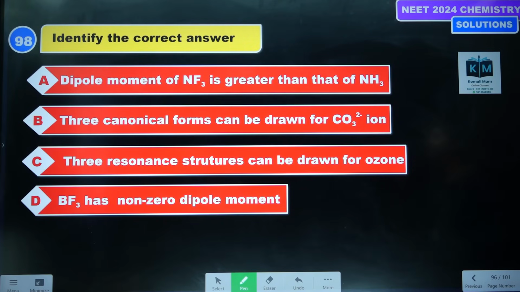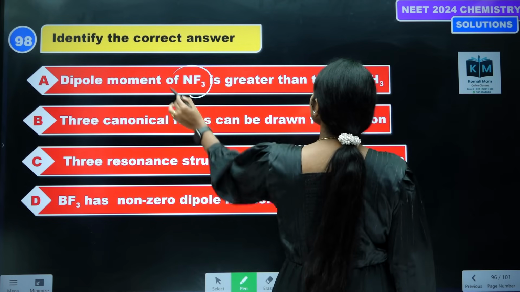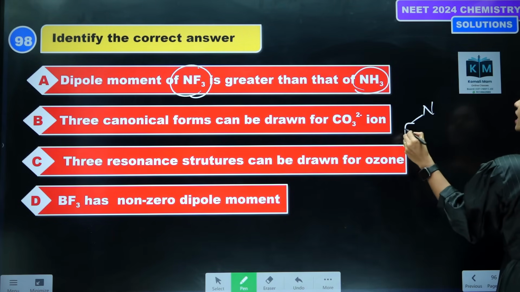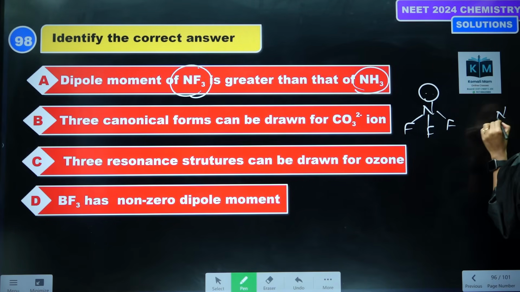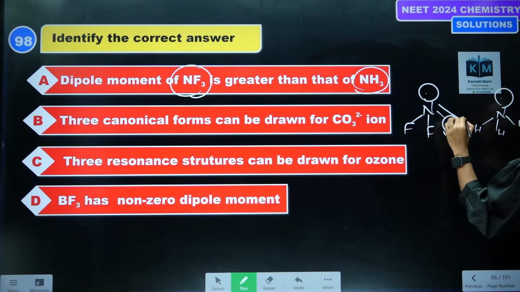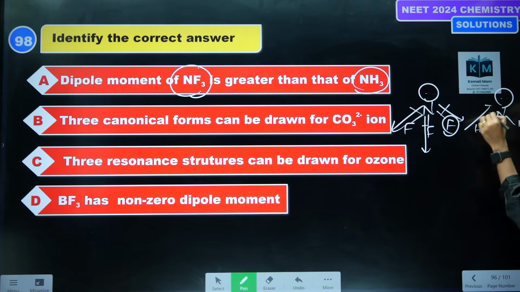Next, which of the following 4 options is the correct one? NF3 is having greater dipole moment than NH3. In NF3, 3 fluorines are here and 1 lone pair; in NH3, 3 hydrogens are here and 1 lone pair. Here fluorine is more electronegative, it pulls down, dipole is down, but in NH3 nitrogen is more electronegative, dipole is up. Then which is more?